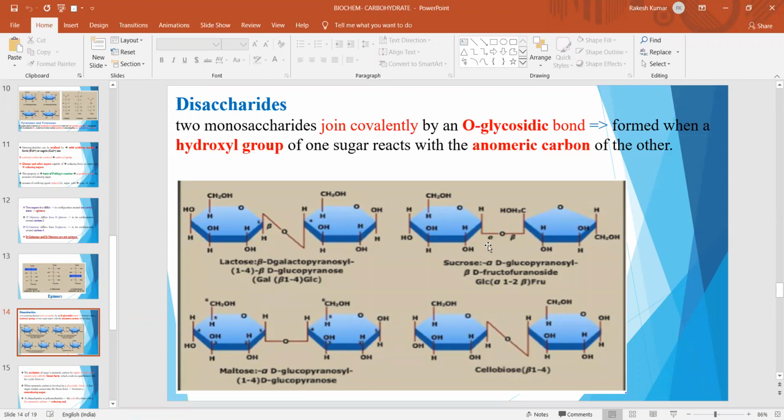whereas in case of sucrose, the anomeric carbon of glucose is linked with the hydroxyl group at C2 of fructose, forming an alpha 1,2 glycosidic linkage. Sucrose contains one molecule of glucose and one molecule of fructose. In case of maltose, there is an alpha 1,4 glycosidic linkage, formed by the combination of two molecules of glucose. In case of cellobiose, there is a beta 1,4 glycosidic linkage between two molecules of glucose. So these are important disaccharides.